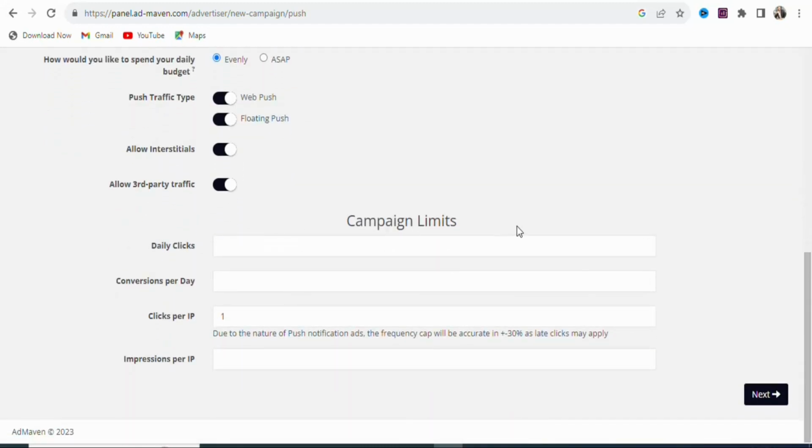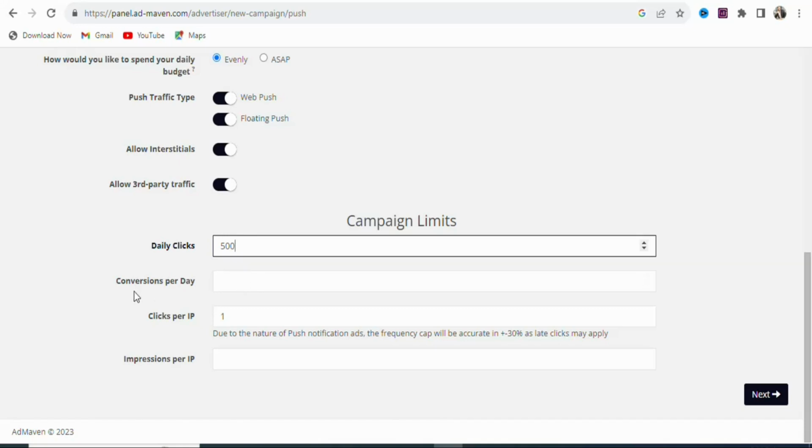You can see campaign limits. How many clicks do you want per day? What is the total number of clicks that you want per day? You can enter the number right here. If you want 100 clicks, 200 clicks, 300 clicks, you can enter that. In this case, I'm going to enter 500 clicks. So if you get 500 clicks without any conversion, it means the platform is not good. We don't have to keep on spending our money. So just test it with 500 clicks or 1000 clicks. So let's test the 500 clicks.